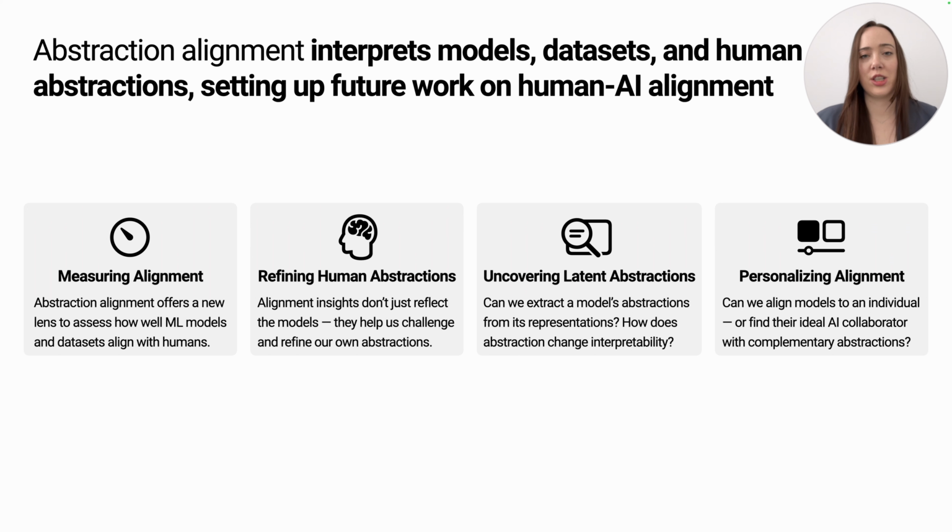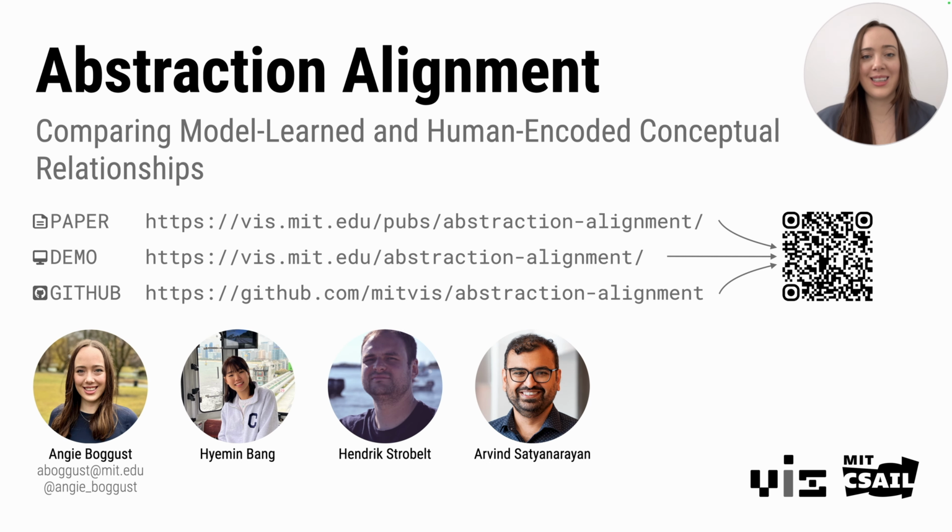Moreover, thinking about alignment in terms of abstraction makes it apparent that we're always aligning to someone's knowledge. So I'm excited to think about ways we can shift towards user-specific alignment, identifying models that best fit or even expand a user's current point of view. There's lots we didn't touch on here, including additional metrics and our abstraction alignment analysis of language models.